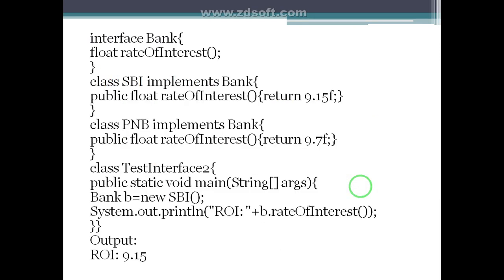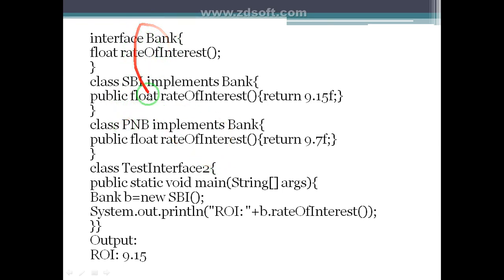Here is a simple example: interface Bank with float rateOfInterest. It is an abstract method in the Bank interface. It is also public and abstract. Here class SBI implements Bank, with public float rateOfInterest. Why do we use public here in the subclass? Because the interface method is by default public. If we do not mention public here, it is default access, which is more restrictive than public.